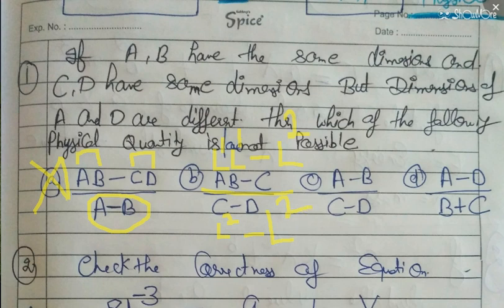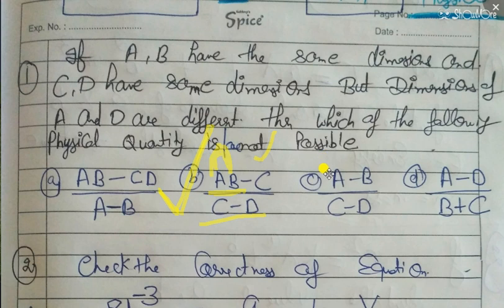So this is possible. Where the two physical quantities A and B are multiplying, this product can give the same dimensions as C. This is a possible thing. So option number B is possible, and option number A is not possible. Why is it possible? You can rewind the video and then the answer will be clear to you. You have to pause the video and think. You can take more examples. After that, you will see that this is possible.